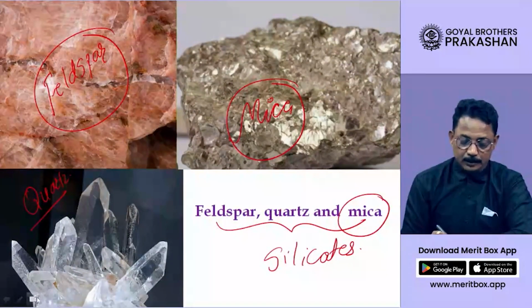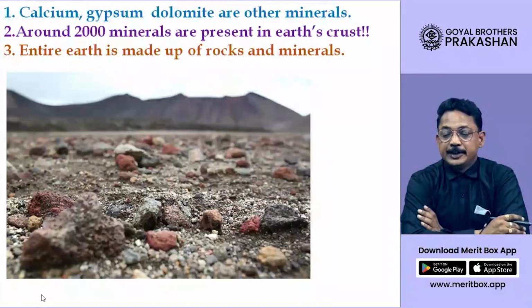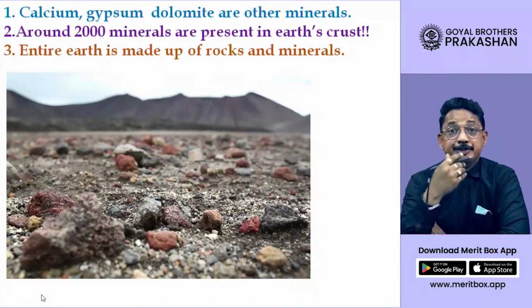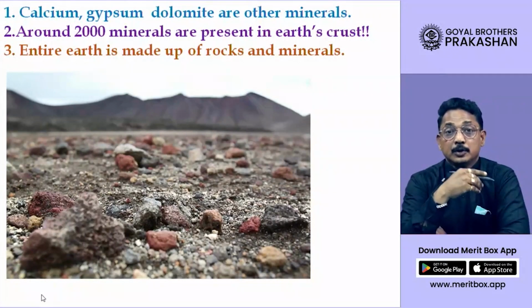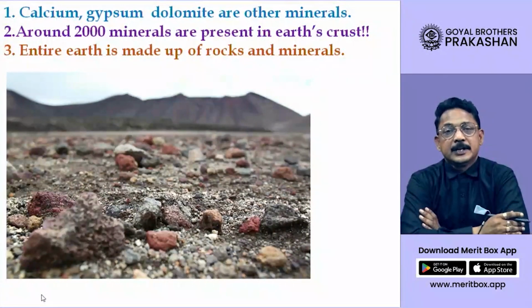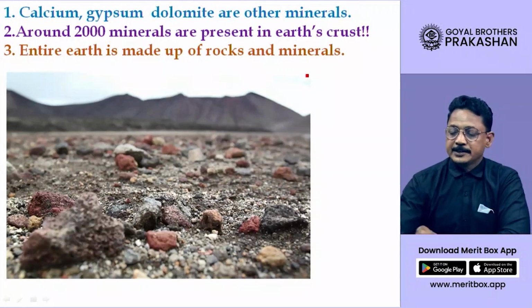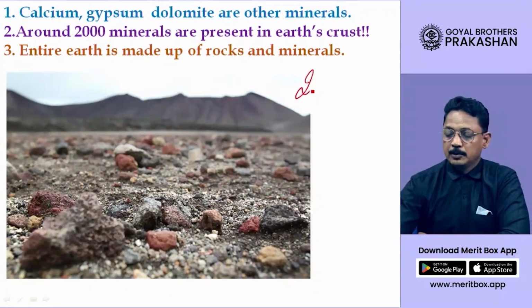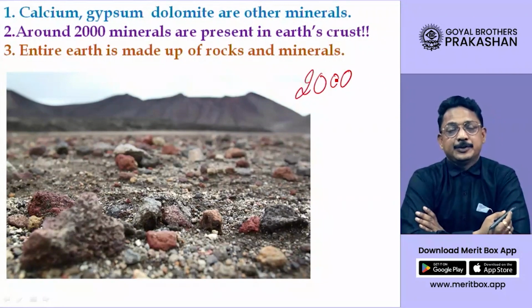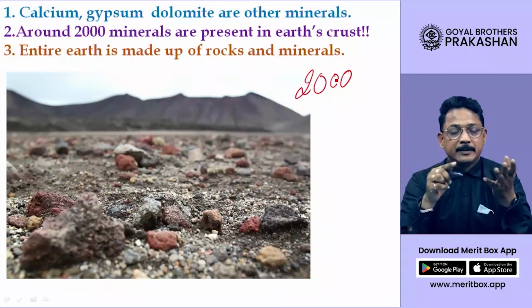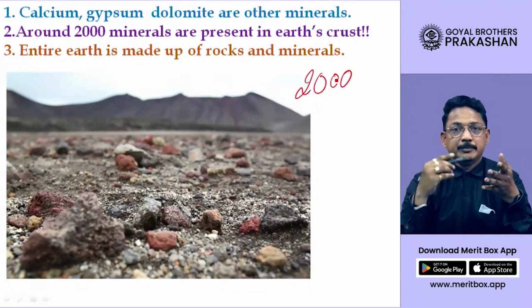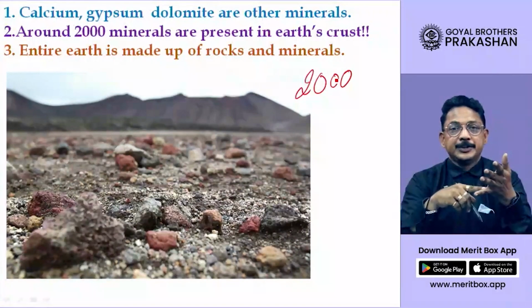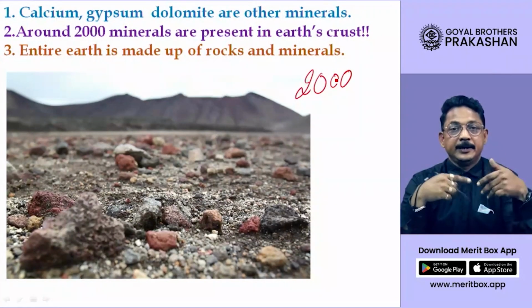Correct. Now, dear students, calcium, gypsum, dolomite, these are other examples of minerals. In fact, so far scientists have discovered around 2000 types of minerals. I told you some time back, iron ore is a mineral, calcium is a mineral, dolomite is a mineral.